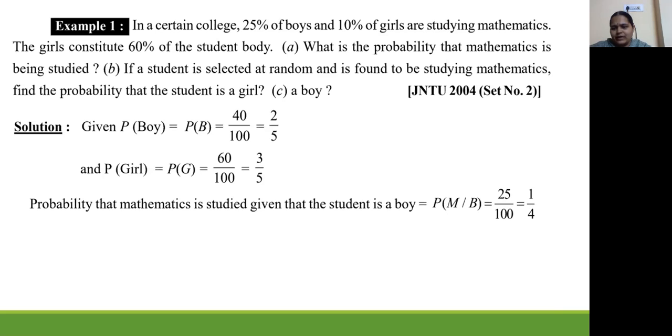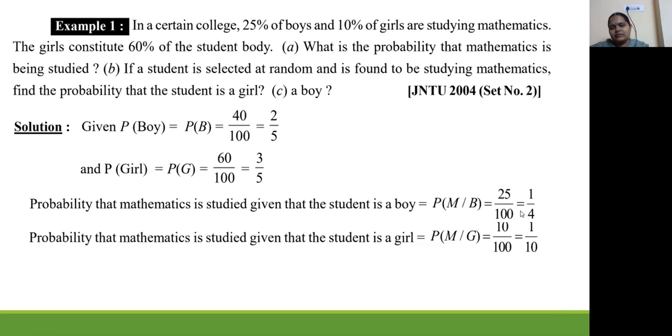Like how we have to consider it is, we are selecting a student, we are selecting a boy student, or we can also consider that the event of boy is happening first and then the event of mathematics studying is happening second. Like that we have to assume it. So probability that mathematics is studied given that the student is a boy. So first, the student is a boy and he is studying mathematics. That percentage is 25%. So 25 by 100, which is 1 by 4.